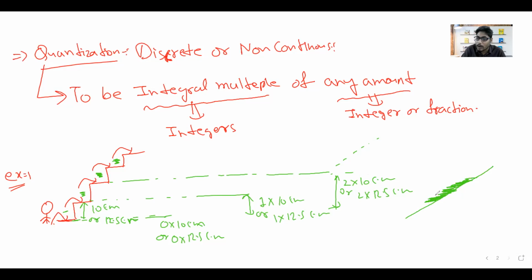Okay, all amounts of height can be possible, but in this case there are only certain levels of height, which have a condition that they are integral multiples of the fundamental level of height, 10 centimeter, 12.5 centimeter. So let's have a look at the quantization of charge, the same thing hidden behind that also. So let's move to the PPT, quantization of charge.